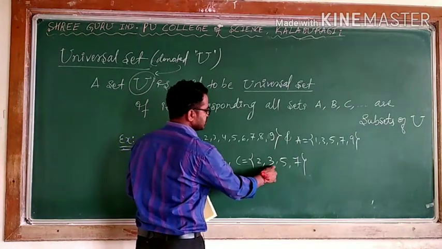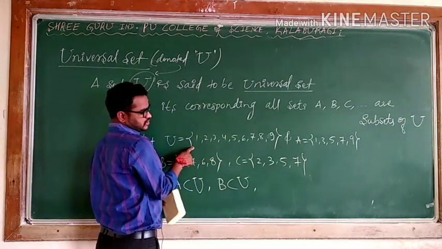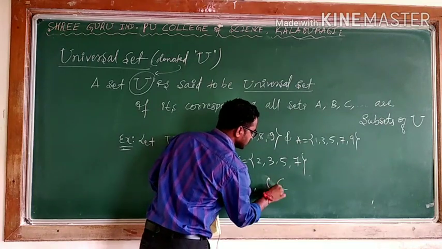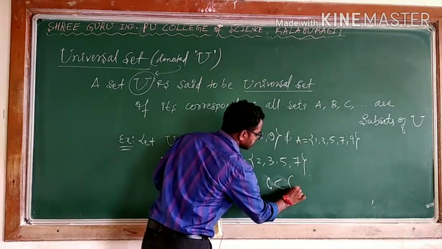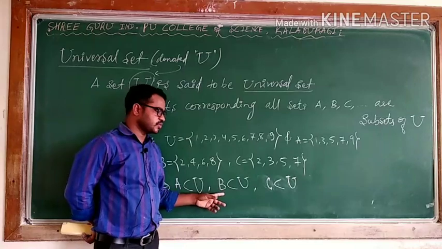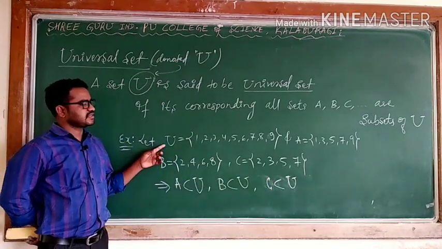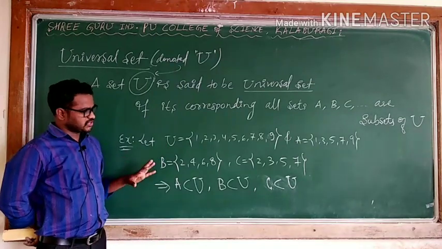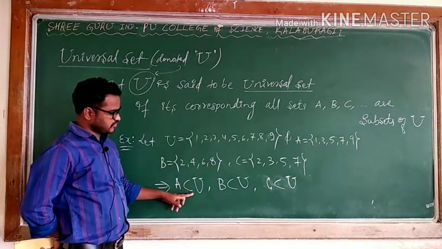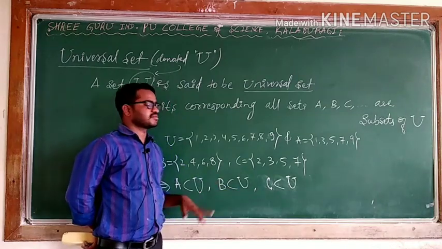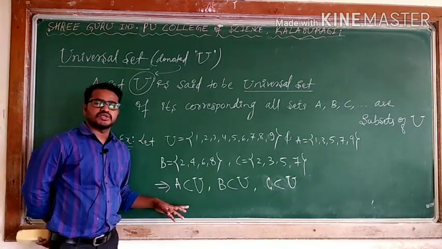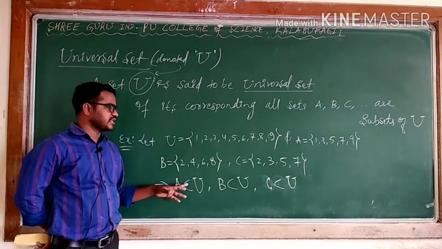Yes. 2, 3, 5, 7 are all elements belonging to U, so I can say C is also a subset of capital U. Means A is a subset of U, B is a subset of U, C is a subset of U. In the given case, U has larger elements compared to A, B, C, and all these corresponding sets A, B, C are subsets. Means I can say U is a universal set of the given sets A, B, C.